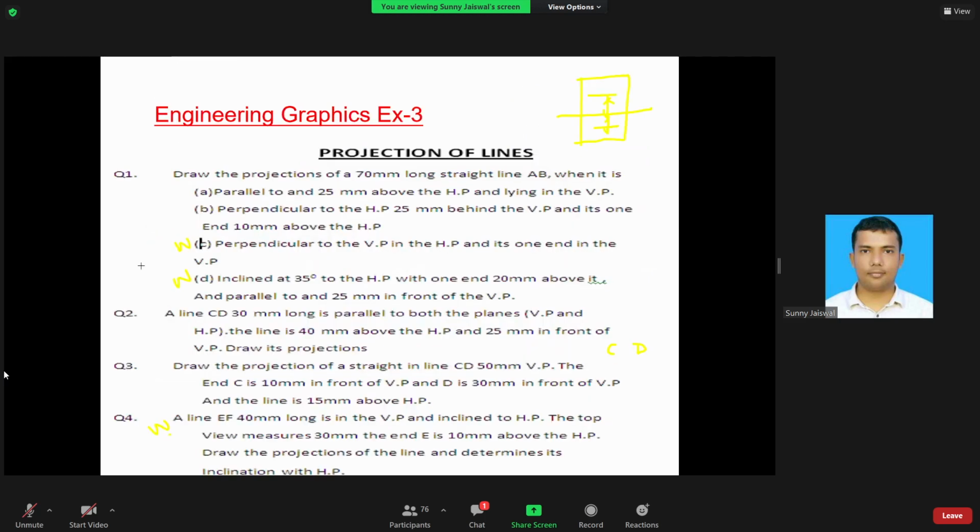Question number 1, draw the projection of a line 70 mm long. The length of the line is given, 70 mm. It is denoted by AB. There are 4 conditions given: A, B, C, D. In the first condition, question 1A, the line is 70 mm long and it is parallel to and 25 mm above the horizontal plane and lying in the vertical plane. Can you imagine this?